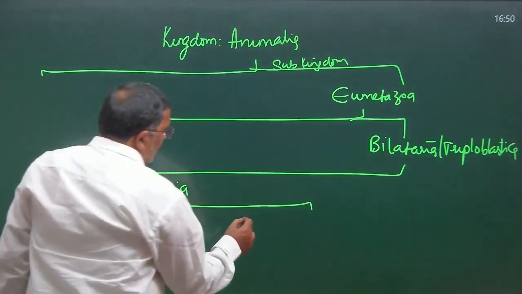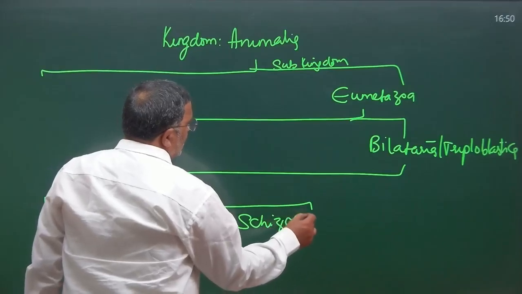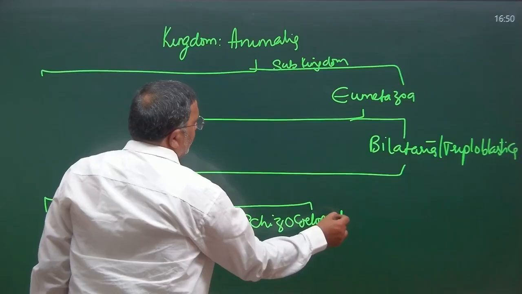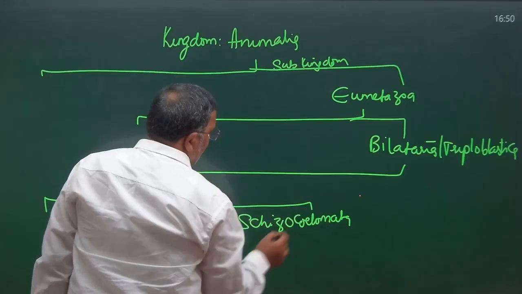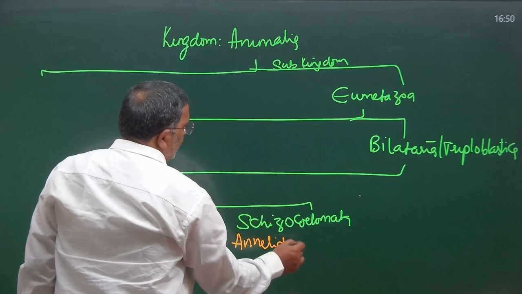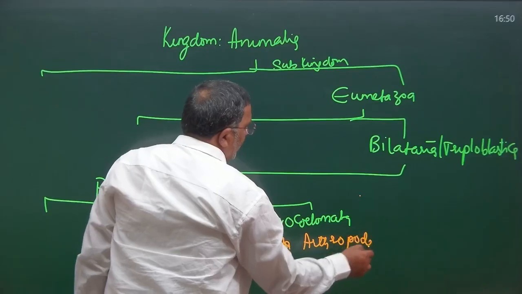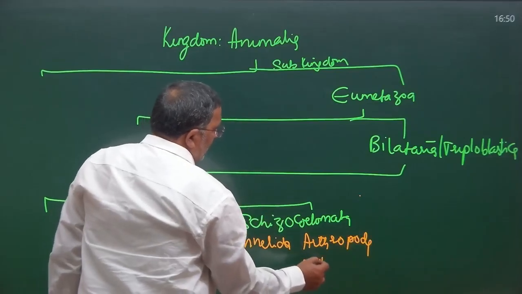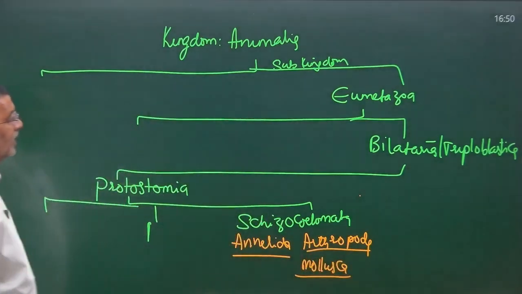Now I think we have to go here, isn't it? Schizocoelomata. Schizocoelomata include three phyla. What are the three phyla? Annelida, Arthropoda and Mollusca. Don't write in one page. Take one page for one phylum.